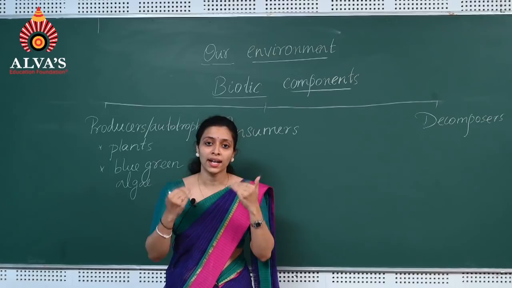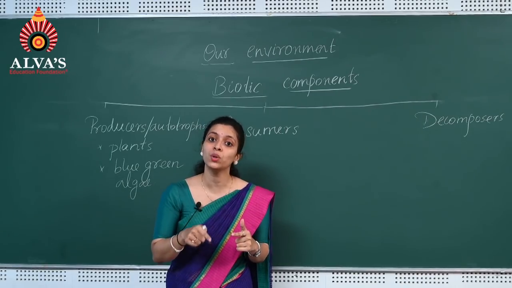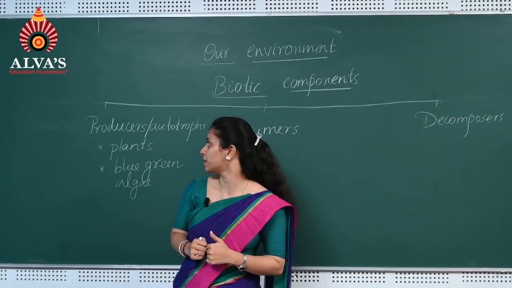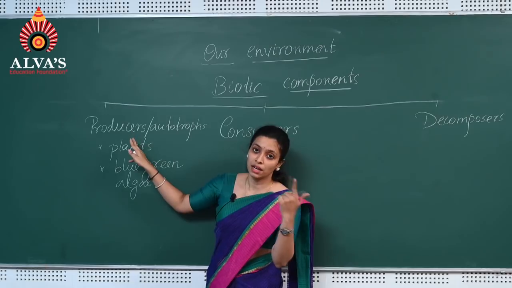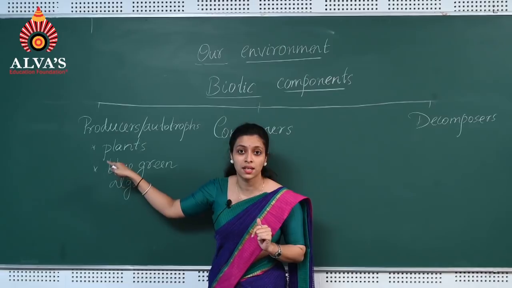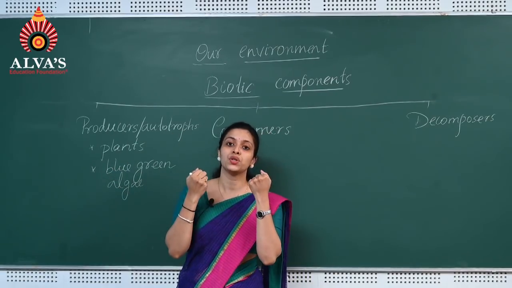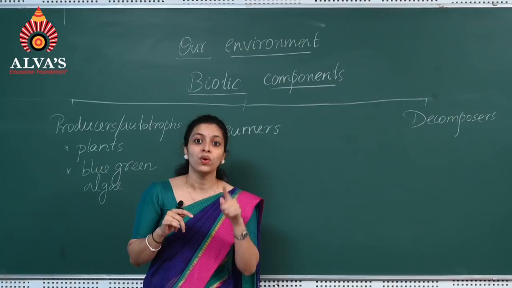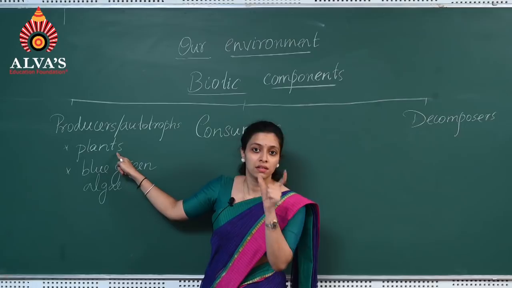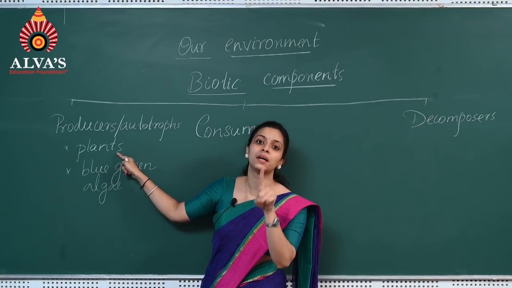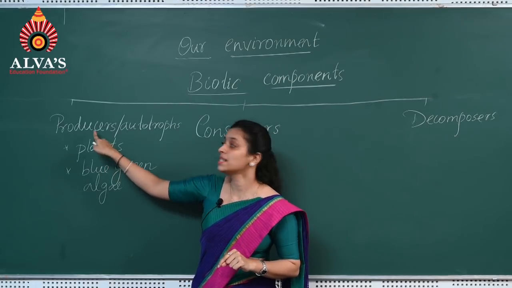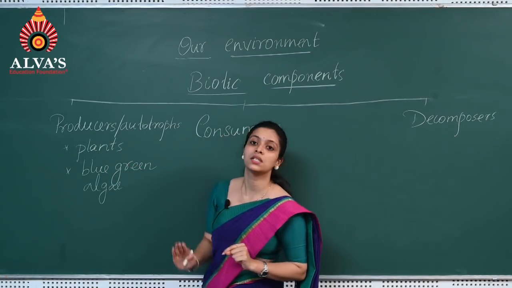This is about producers. Now we all know that plants absorb the solar energy and then convert it into chemical energy in their plant body, right, by using the green pigment called chlorophyll. By this method they convert the solar energy into chemical energy and thus food is produced. During this process, out of whatever solar energy they absorb, only 1% of the solar energy is used for synthesizing food. This is the important part here. Only 1% of the solar energy is used by the plants to produce food.